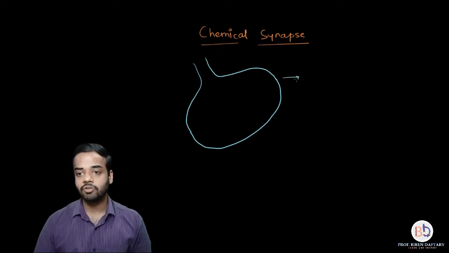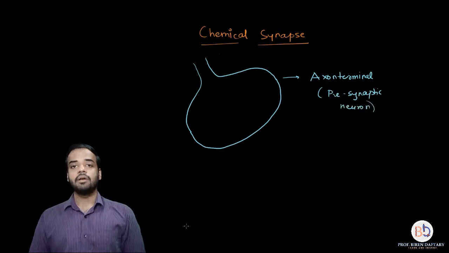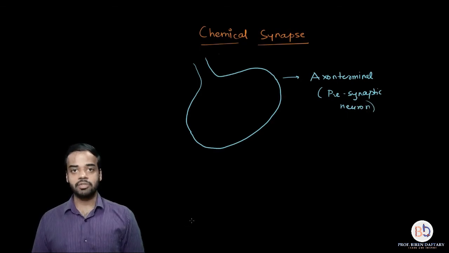Again, this is going to be the axon terminal of which neuron? Presynaptic neuron. Correct? Same thing. Now before I draw the postsynaptic neuron, there are certain things which I need to show you over here.